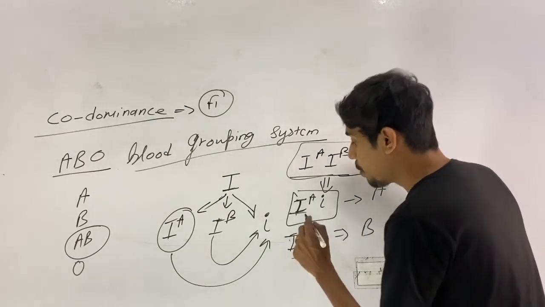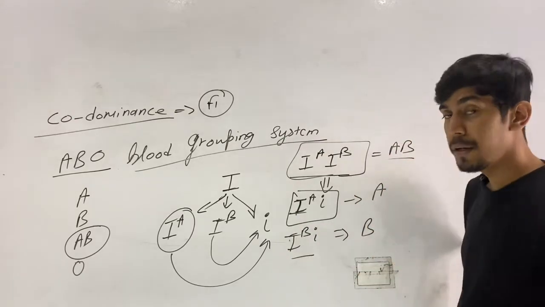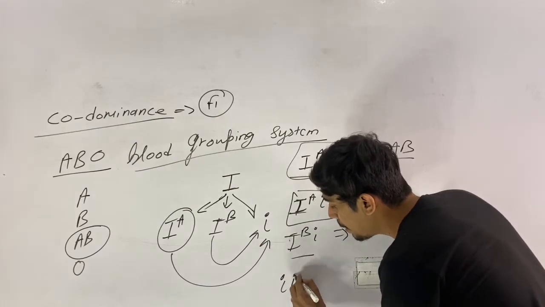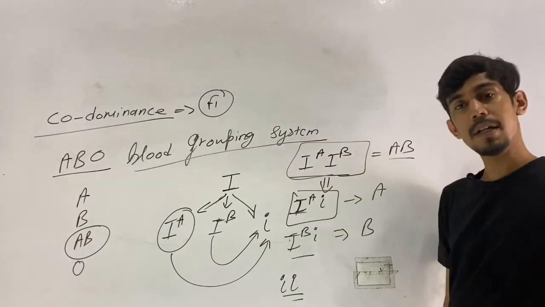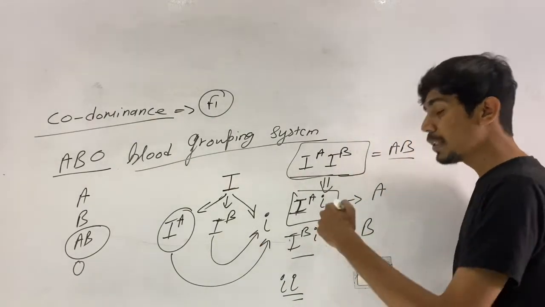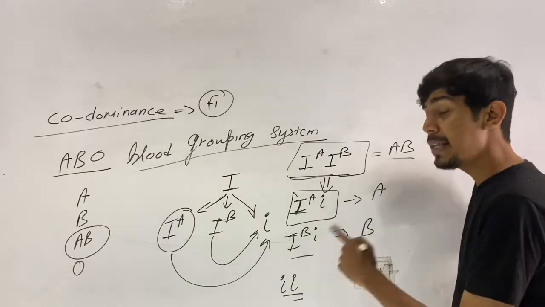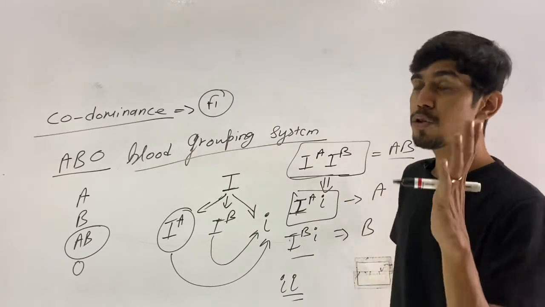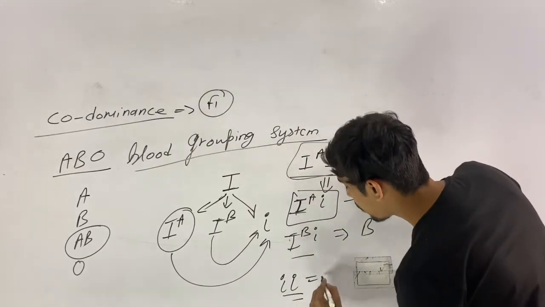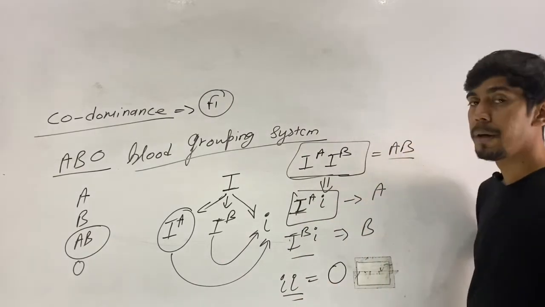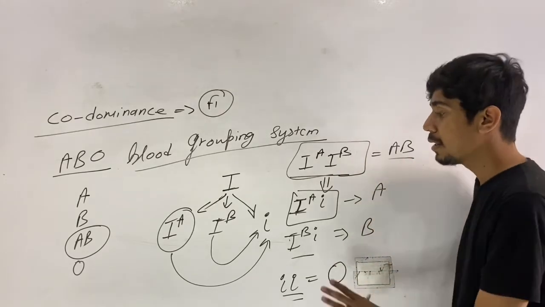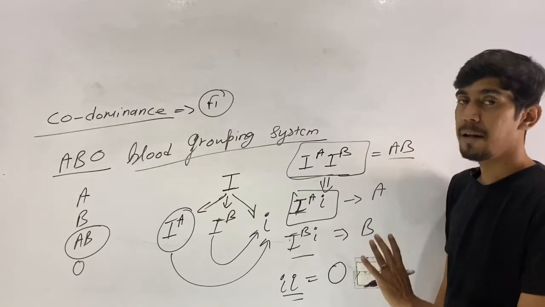Okay, now one more combination is possible, and what is that combination? The other combination could be that both the alleles are small i, isn't it? This is also a possibility. In this case, no sugar is present on the surface of RBC, and the blood group becomes O. So these are the possible conditions which can be there.